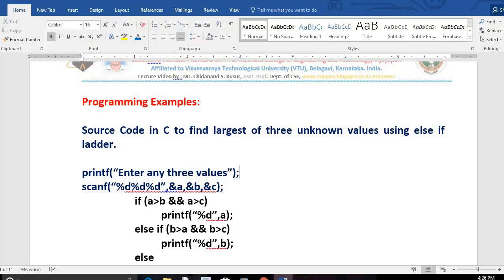Instead of this message, you can type your own also. Very interesting software you can develop. Dear user, can you please enter 3 values so that I can tell you which one is the largest? You can type it, no problem at all.